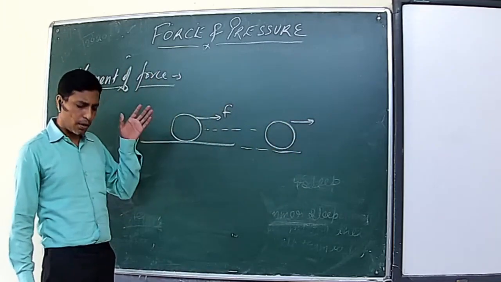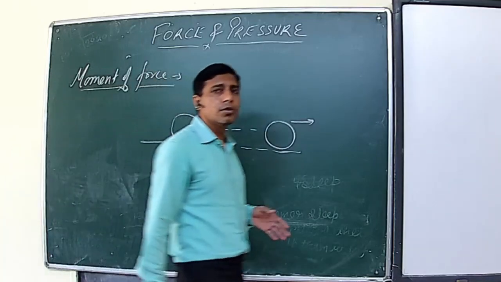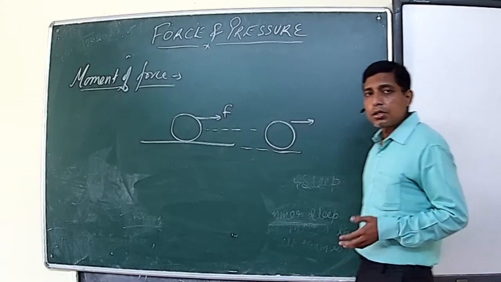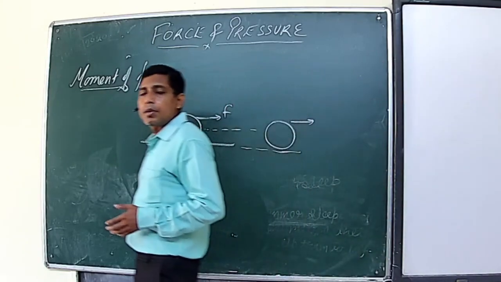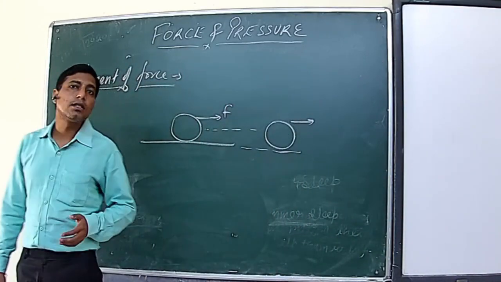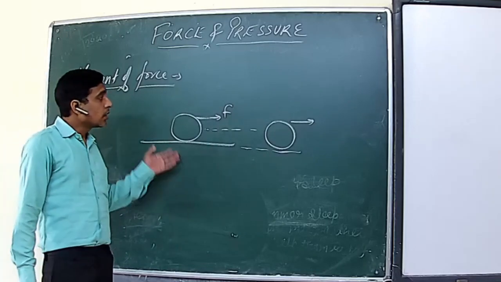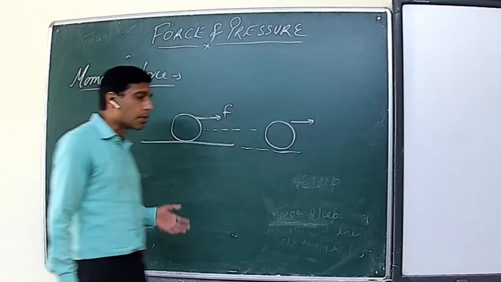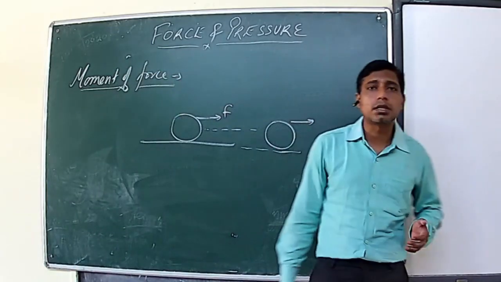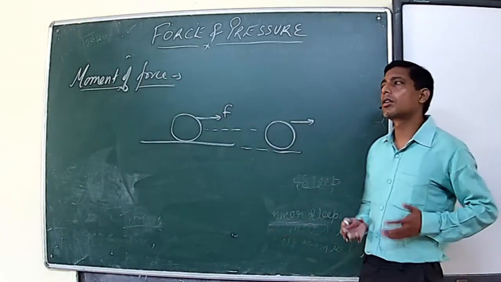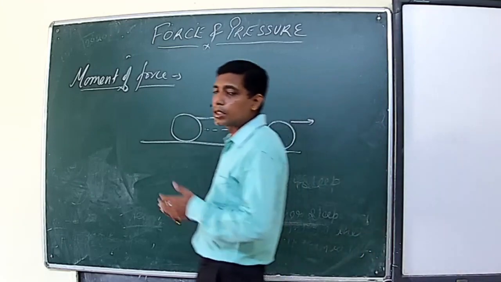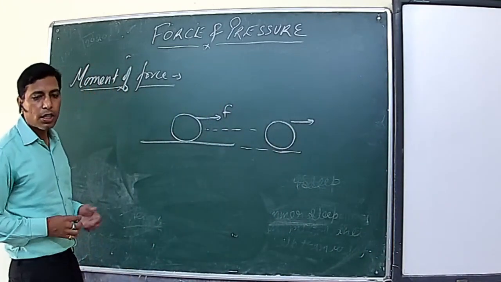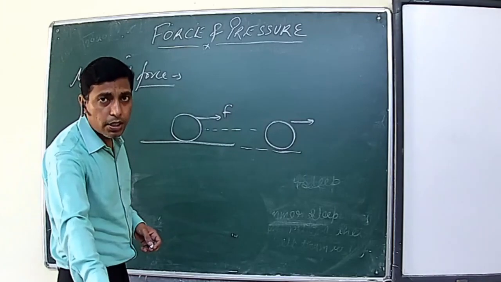It means if an object is kept freely to move, then on the application of force, it starts moving on a straight path in the direction of the applied force. It means we can say that the body has translatory motion. If a body is kept freely, then on the application of force, it starts moving and it acquires a translatory motion. But suppose a body is pivoted about any point, it is fixed.